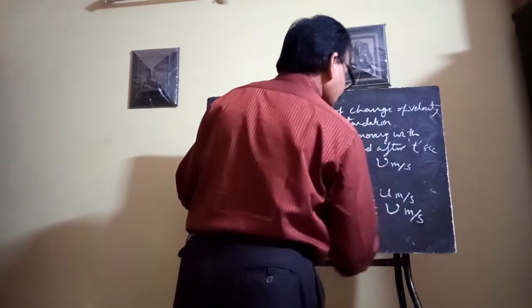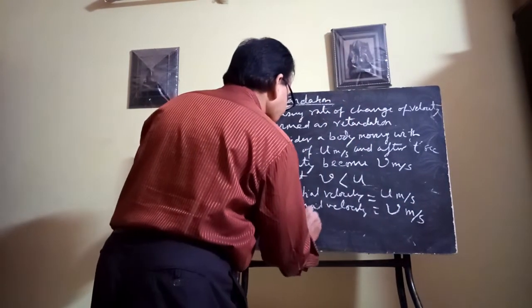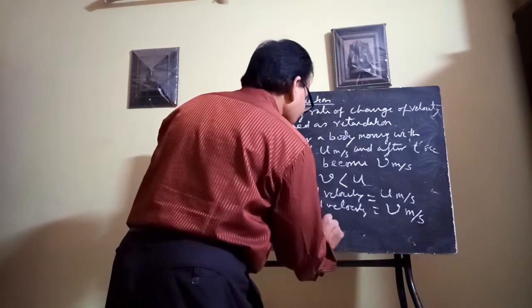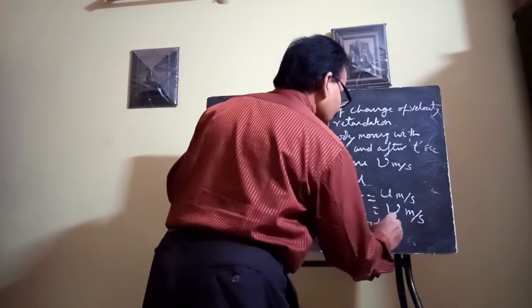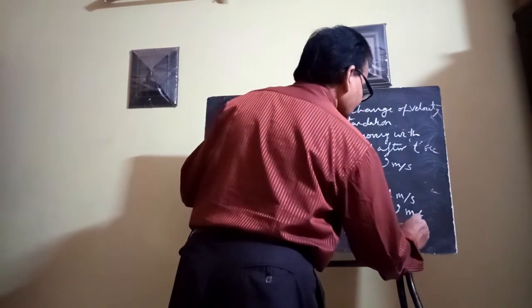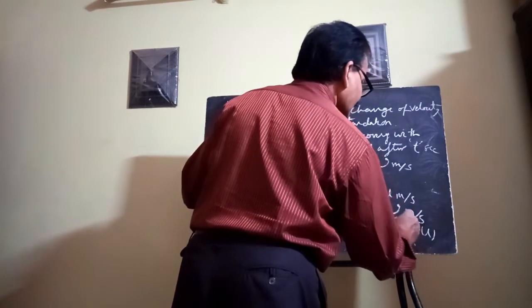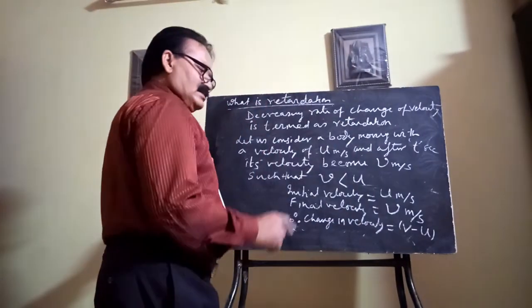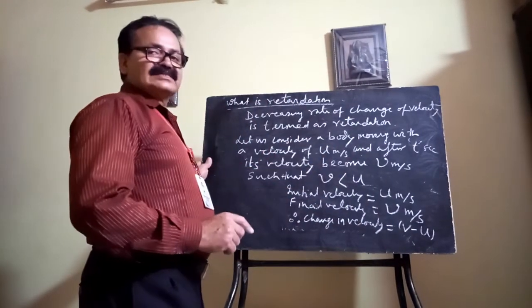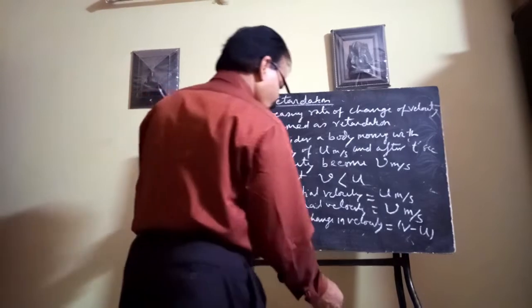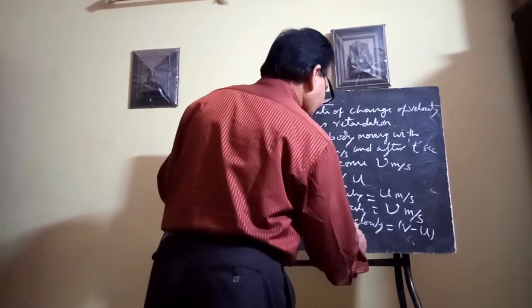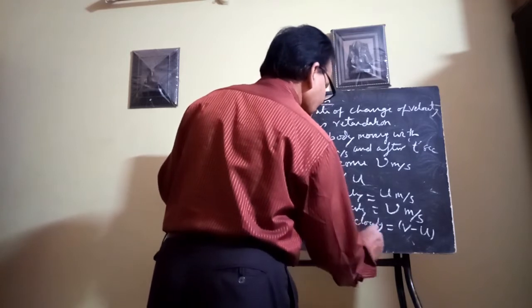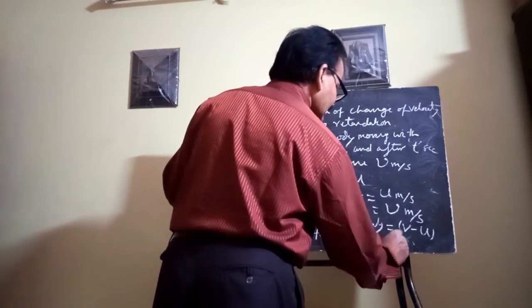Therefore the change in velocity is v minus u, and the time taken is t second.